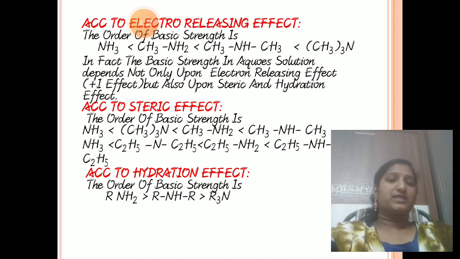That means there are three effects: electron releasing effect, steric effect, and hydration effect. According to the electron releasing effect, which one is more basic? Tertiary is more basic. According to the steric effect, which one is more basic? Secondary is more basic. According to the hydration effect, which one is more basic? Primary is more basic. So finally, according to these three effects, the order of basic strength is secondary, then tertiary, then primary.